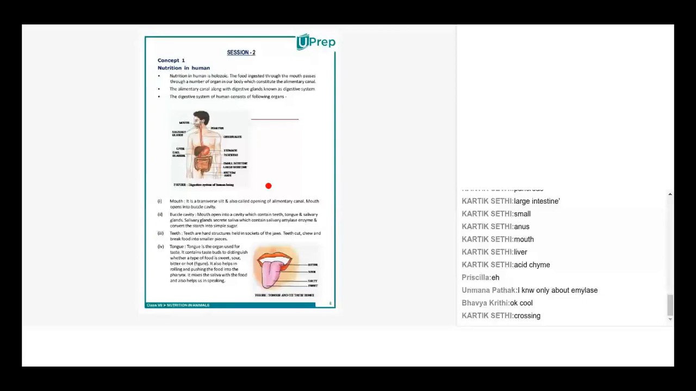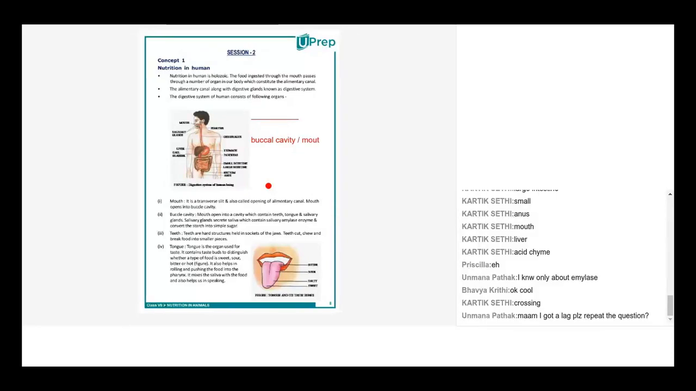And the mouth opens into a buccal cavity. This is the buccal cavity, right? What is the difference between the buccal cavity and the mouth? Who would want to answer this? What is the difference between the buccal cavity and the mouth?